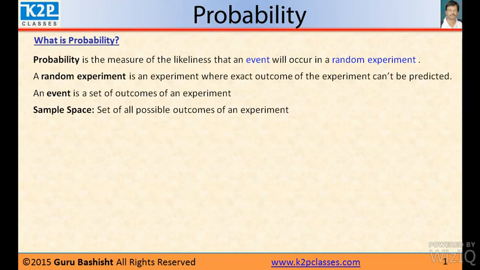There are two types of probability. One is experimental probability or database probability, and the another is mathematical probability. What is database probability or experimental probability?